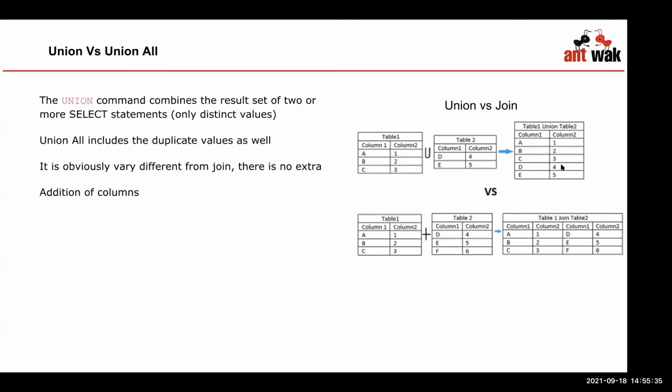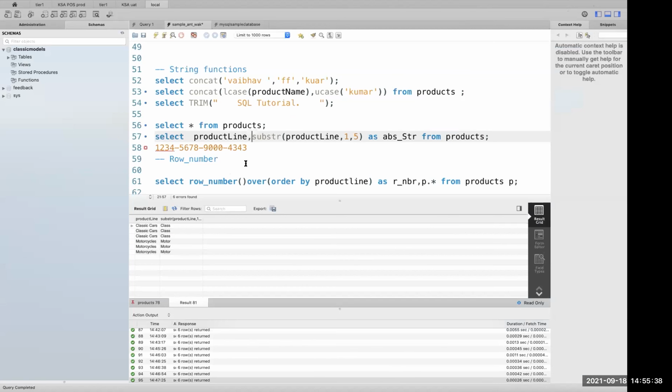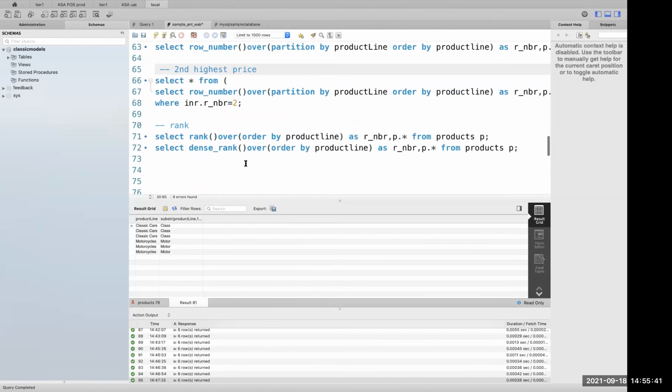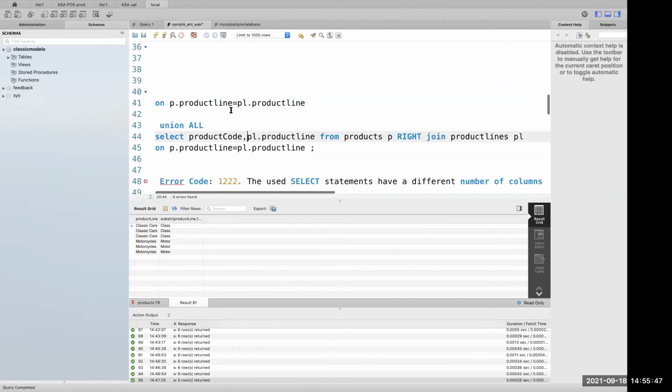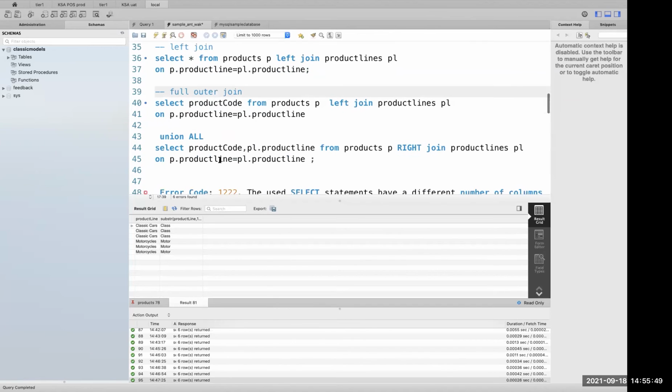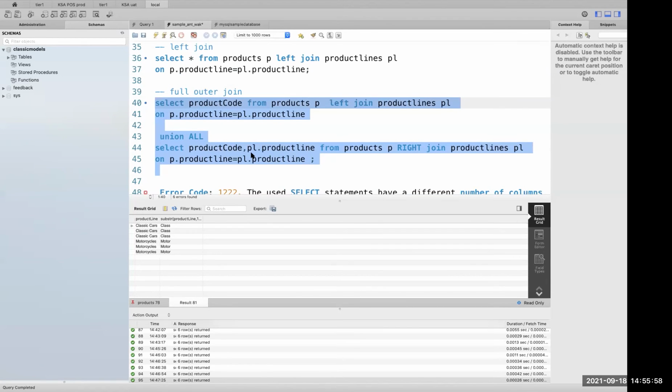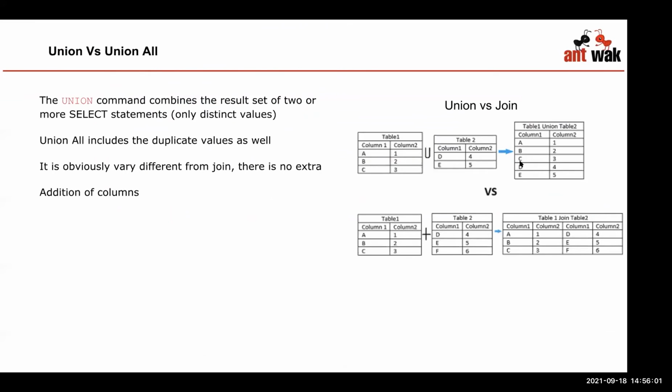Okay, and moreover, when I showed you in this example as well, I was showcasing this thing. So this is how a full outer join works. So I use this right join, left join, and complete union all. So all the records get appended after whatever the records of the first table were. So you basically append the records here. Okay, appending means appending row wise, not column wise. Row wise appending will basically work here, and column wise gets appended in joins.